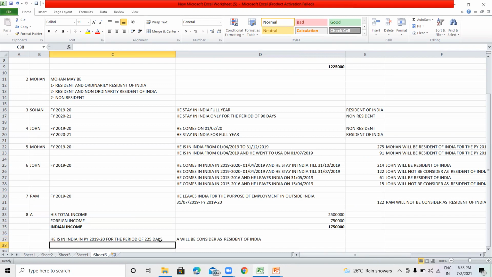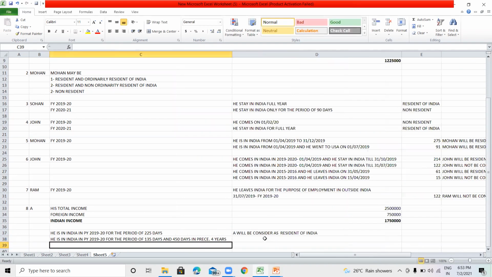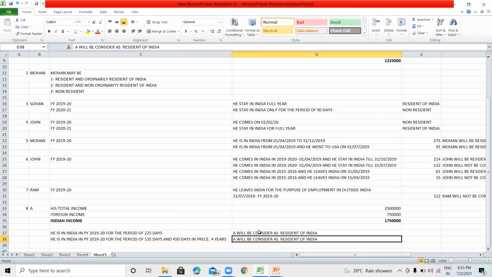And if he is in India in previous year 2019-20 for the period of 135 days, and 365 days in the preceding 4 years, then he will be considered as resident of India.